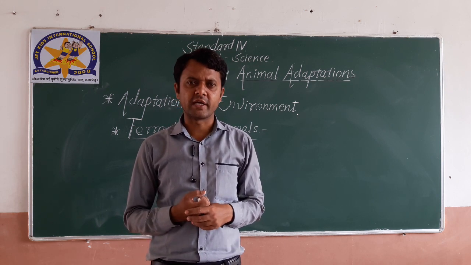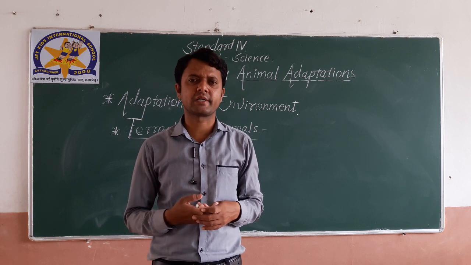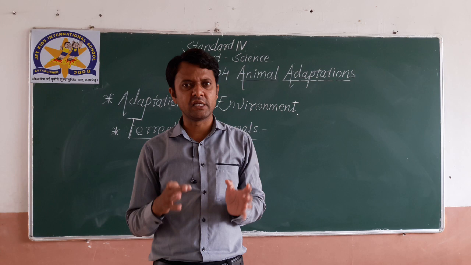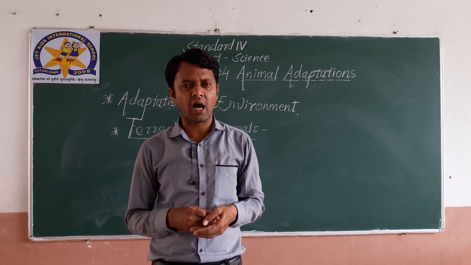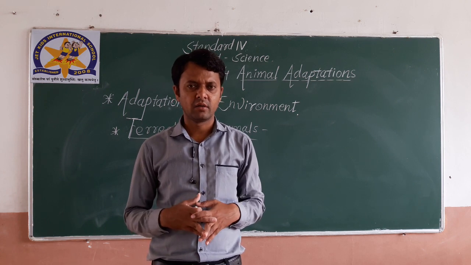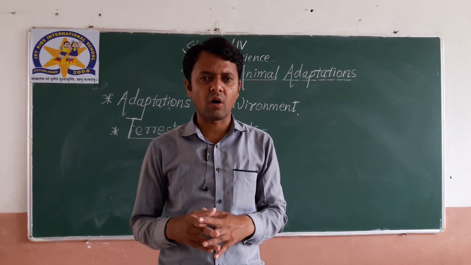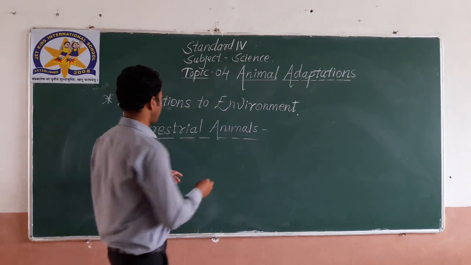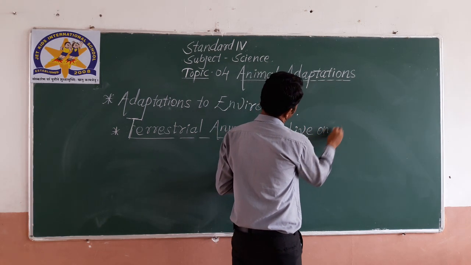You might know the meaning of terrestrial. Yes, you are right: the animals which live on land are called terrestrial animals. Simple definition, I think.